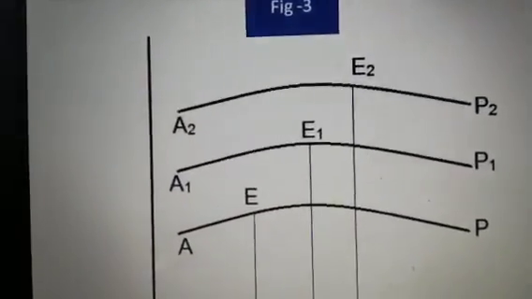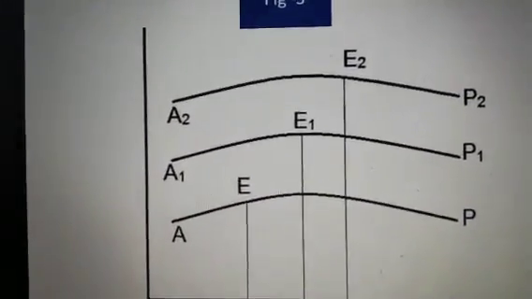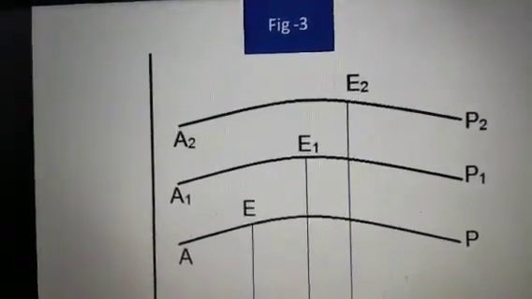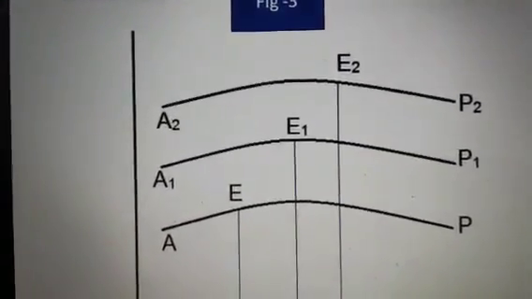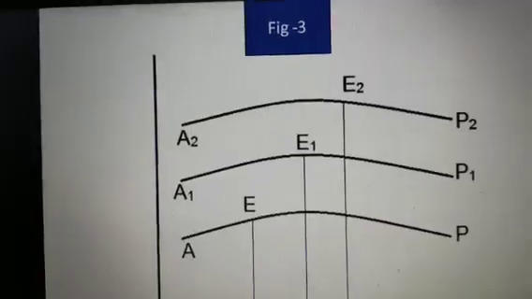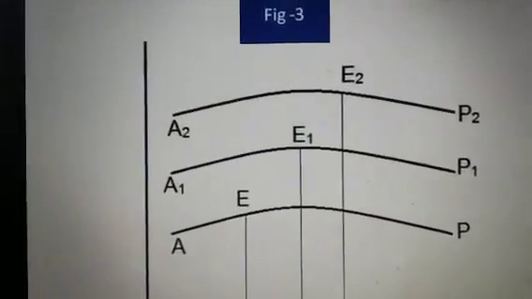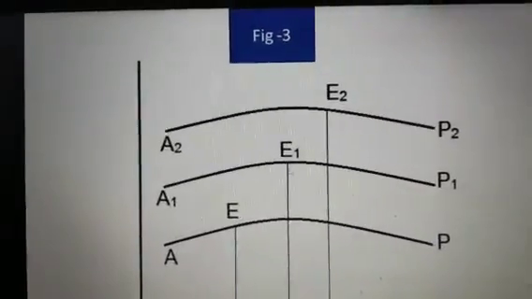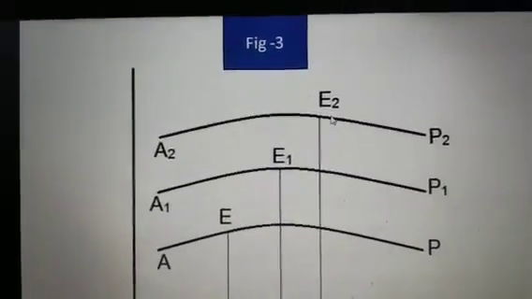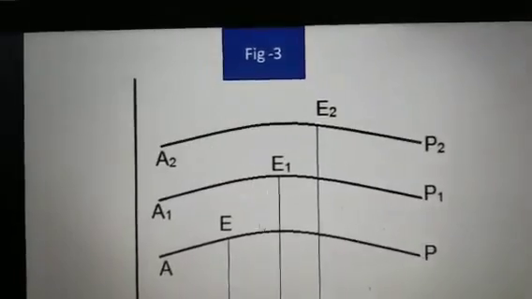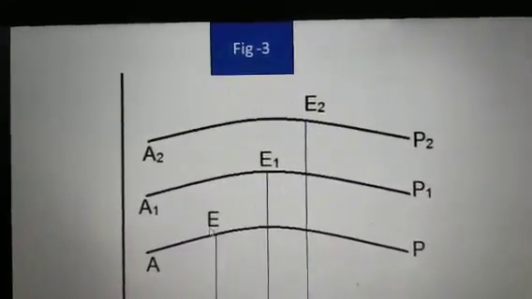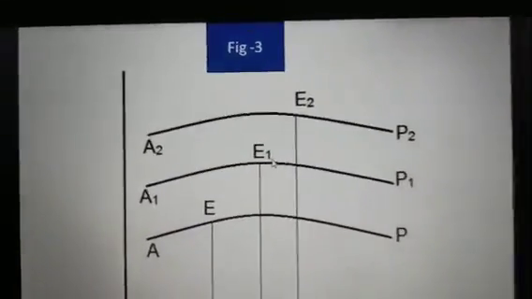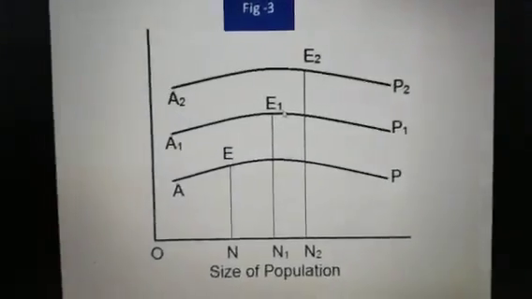We have to increase our resources, we have to develop skills, we have to invent new technologies, we have to go for a good and modern agriculture system. Then from E we have to move to E1 and E2, and this E1 and E2 is a growth story. And then we can say that the optimum point can move from E to E1 and E1 to E2. So this is a dynamic stage.